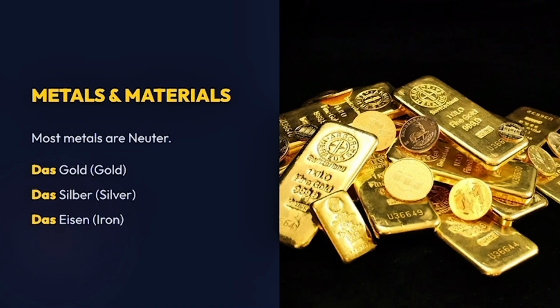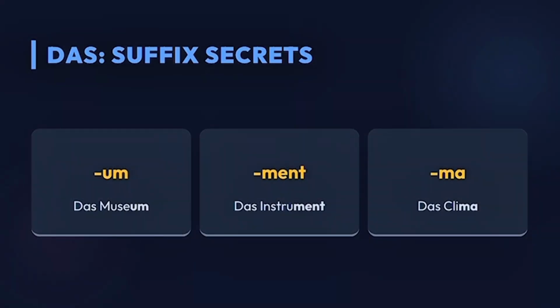As you can see, we use only das form instead of die oder der. These endings will also help you to distinguish das form from anything else. When we have an ending -um, das Museum, it will be neutral. -ment, das Instrument. -ma, das Klima. These three endings indicate das form.